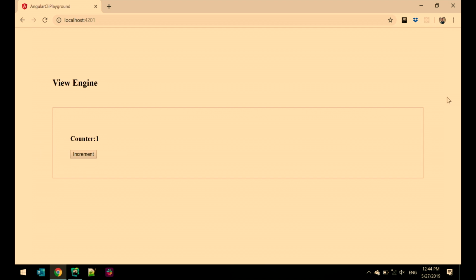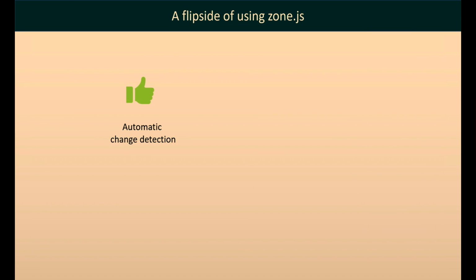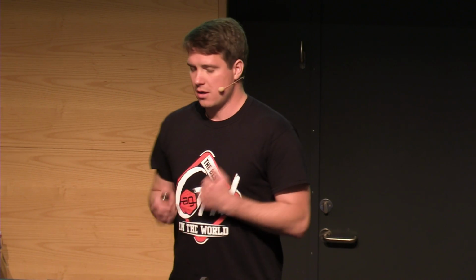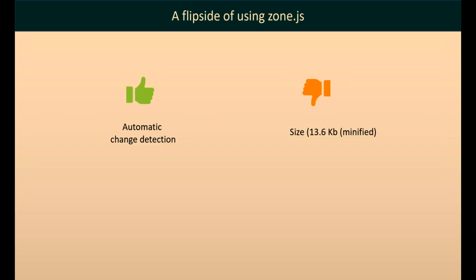So this is zone.js. As we've just seen, zone.js brings automatic change detection to Angular. But as I told you, there are a number of downsides. First, size. It's a library, we need to package it into the bundle, so we need to bring extra size to the browser. Because this library needs to patch all asynchronous events, it adds to startup time. You need some time to patch all this stuff and do the work before your application starts running.